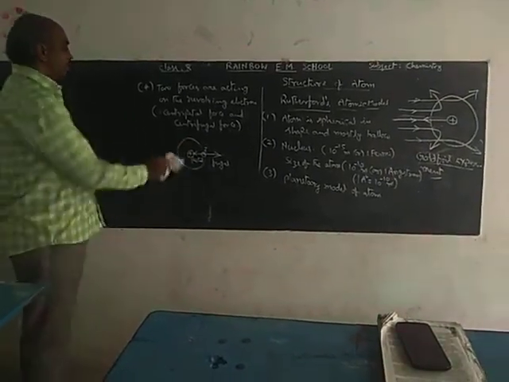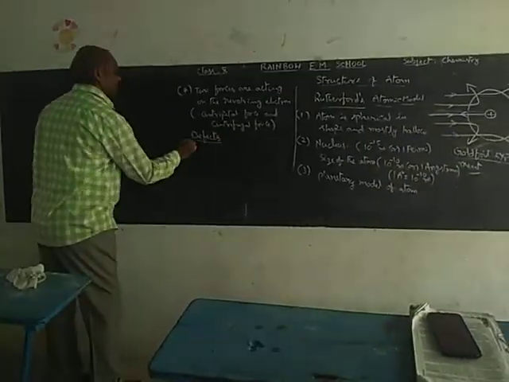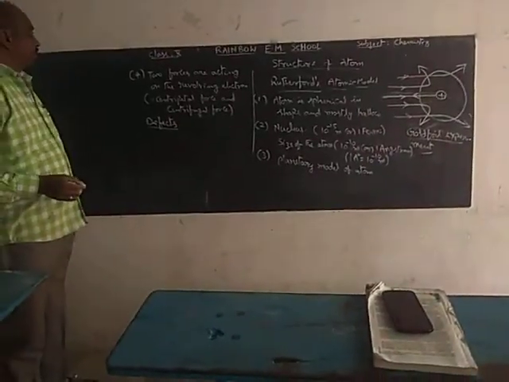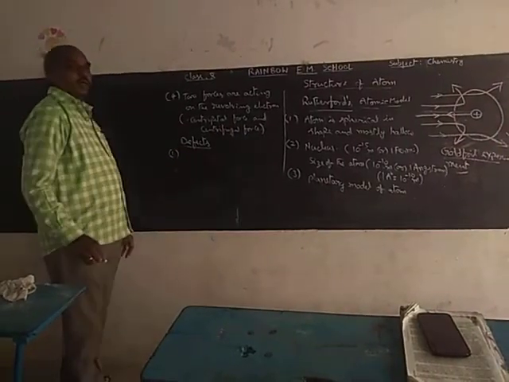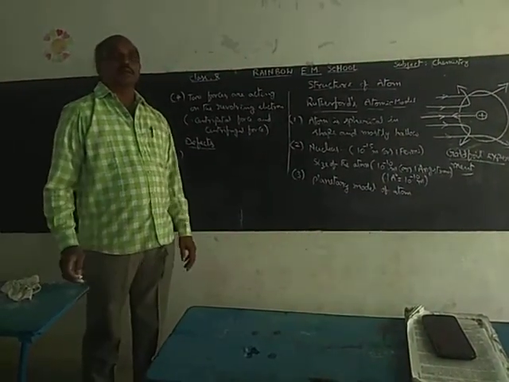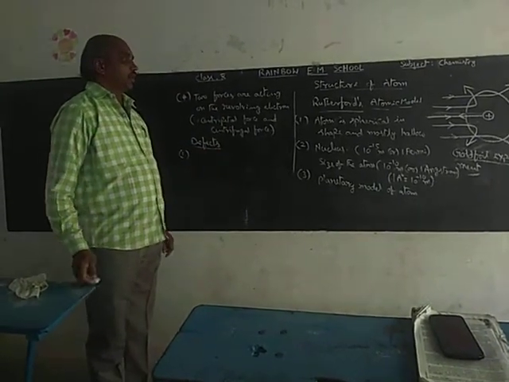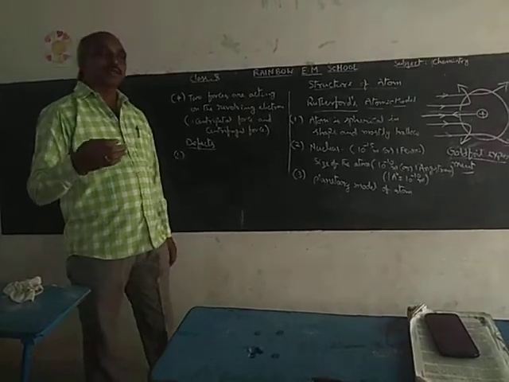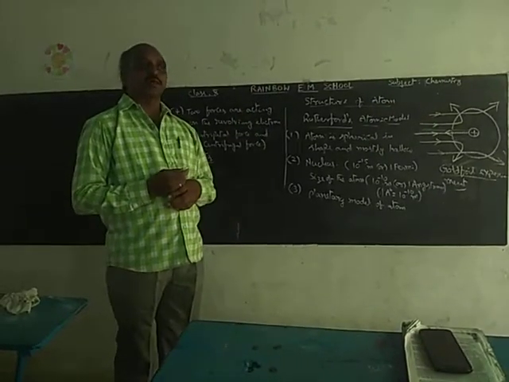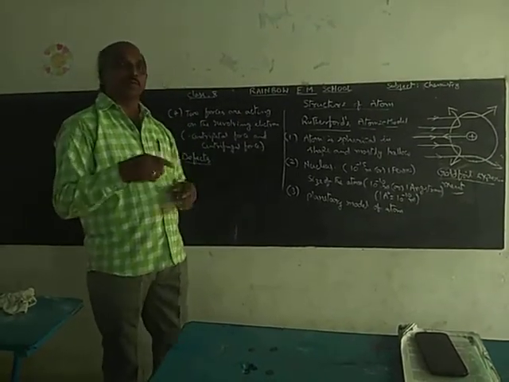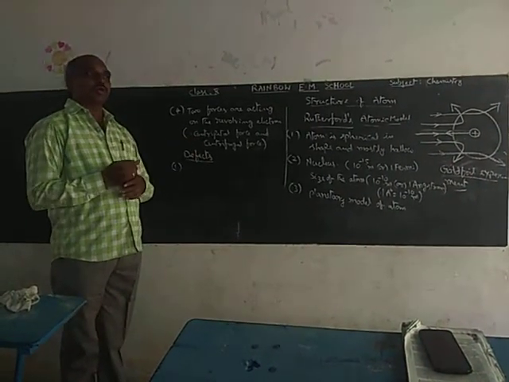Okay, what are the main defects of this? What are the main defects of the Rutherford atomic model? The first one is, according to the classical laws of physics at that time, any charged particle in moving condition loses energy continuously. In this atom, what is the moving particle? Electron. The electron is a moving particle, so the electron loses energy continuously and finally collapses into the nucleus.